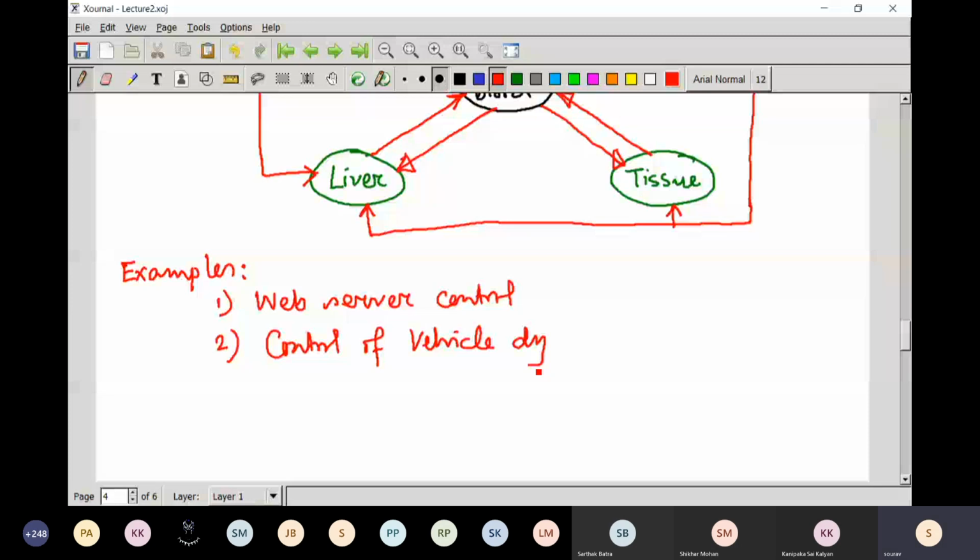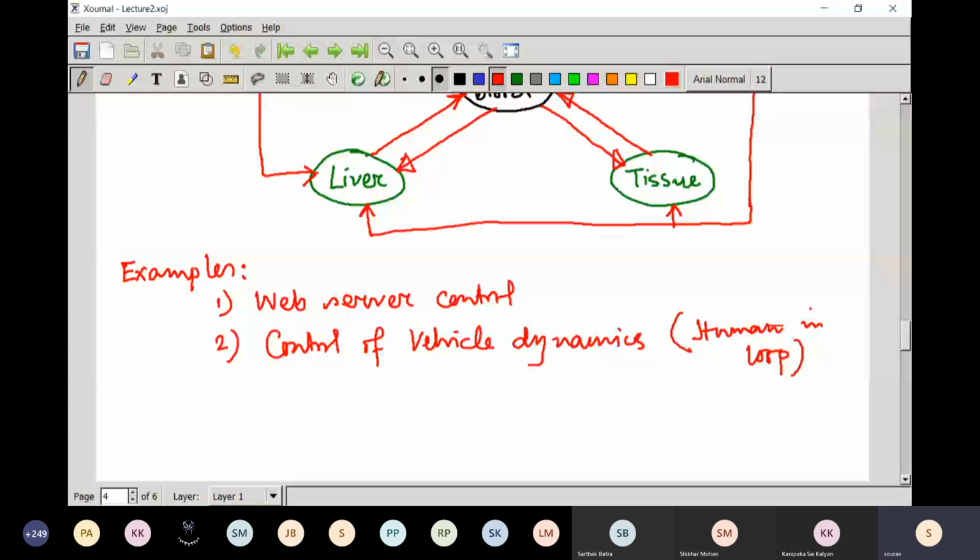The second example is the control of vehicle dynamics. This particular system is very interesting as well as difficult. The reason is, whenever you are driving a car and you would like to maintain speed, the system has some feedback mechanism, but in the feedback itself, one human is involved. So in this example, it is human in the loop.